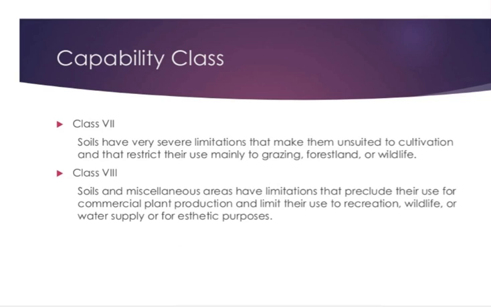Then class 7 is uncultivable, with very steep slope and very shallow soil, well suited for grazing and forestry. Their uses are mainly for grazing, forest land or wildlife. Then class 8 is non-arable, extremely rough, rocky and suited for wildlife. Extremely rough and rocky and suited for wildlife are the main key features of class 8.